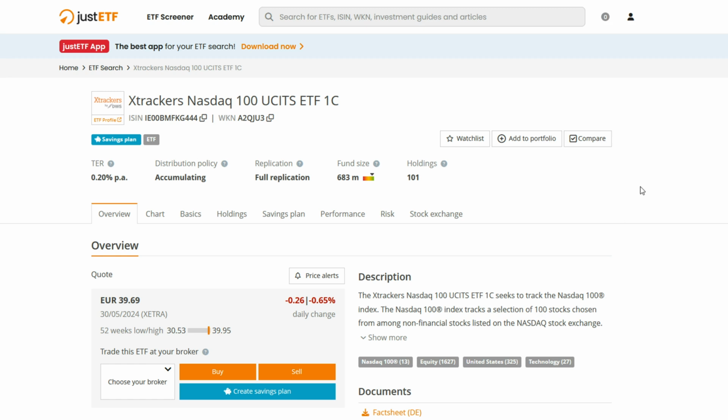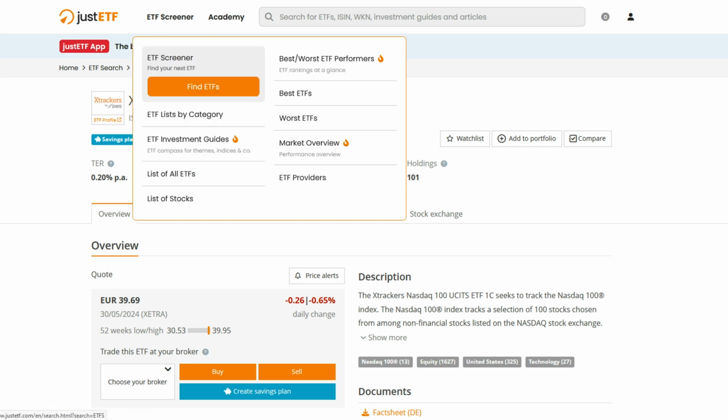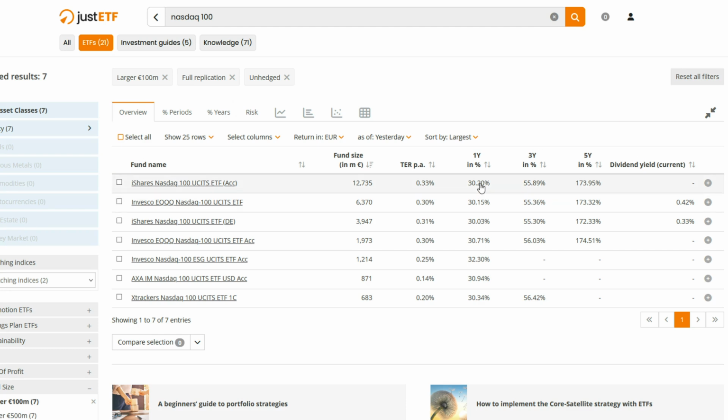But I've seen other ETFs, and obviously it's the same ETFs, but we can see here that it has only 0.2% total expense ratio. And if we look at the performance, the Xtrackers NASDAQ has the highest performance for the 3-year period, if we sort it. And it's only by a little, obviously, but it's probably because of the fee, because there is no difference in the underlying companies and the underlying ETF. So it's probably just because of the total expense ratio.